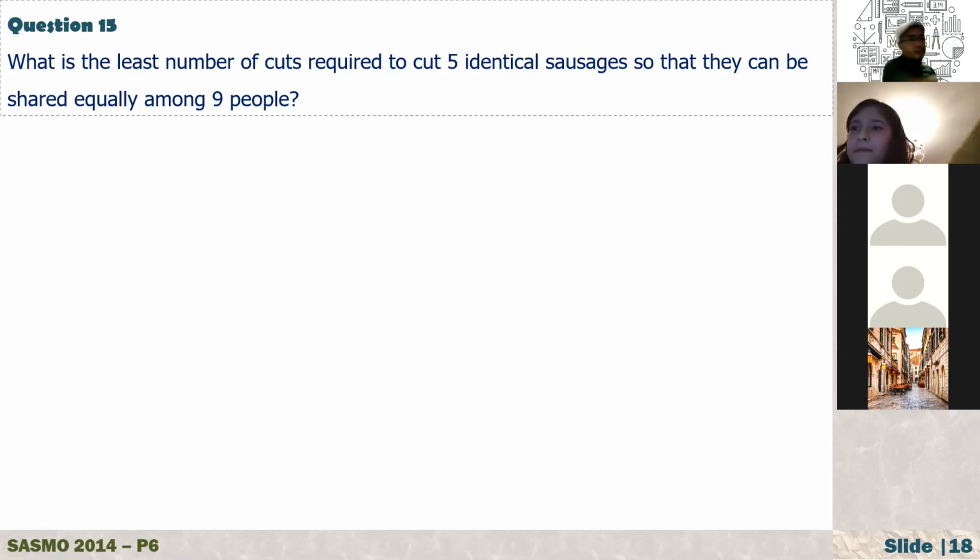What is the least number of parts required to cut 5 identical sausages so that they can be shared equally among 9 people? I think we did a similar question before, okay? Can you think one more time? I give you 2 minutes. Actually, the answer is 5. That's what I found, but I just wonder, can you find less than 5 or not? What is your answer?